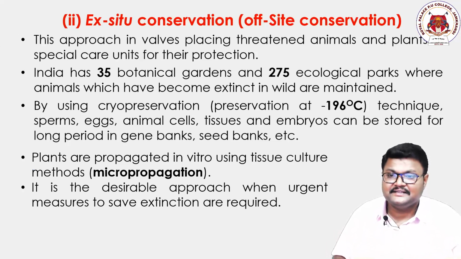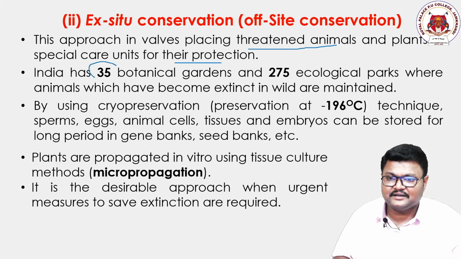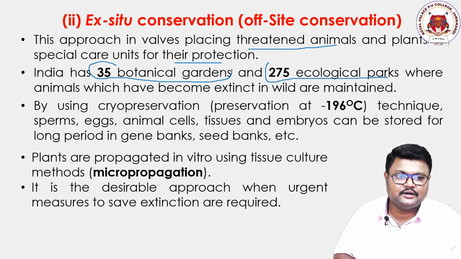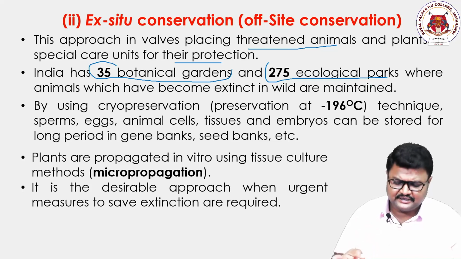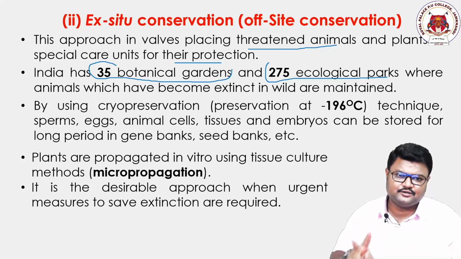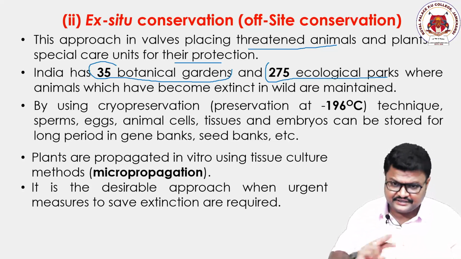This is the approach involving placing threatened animals and plants in special care units for their protection. India has 35 botanical gardens and 275 ecological parks. Remember, botanical gardens and ecological parks come under ex situ conservation. The rest come under in situ conservation.